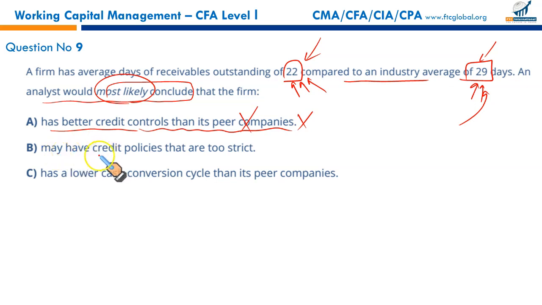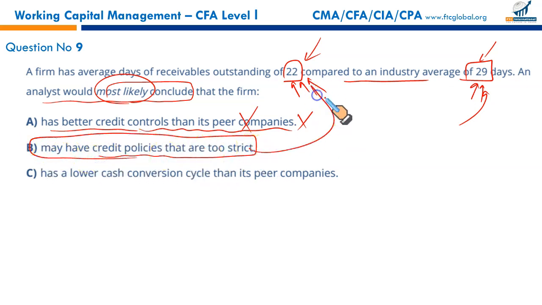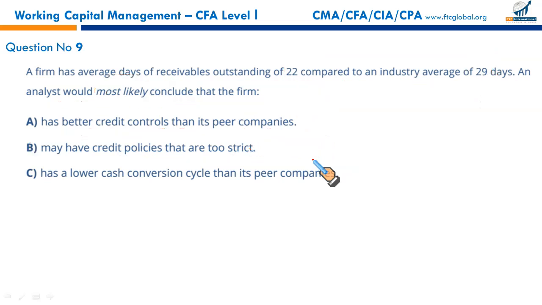The firm may have credit policies that are too strict. Yes, you are forcing your customers to pay more quickly than the industry average. This is the industry average, and you are asking your customers to pay you quickly. This is a strict credit policy, which of course has negative consequences for the company. Why not C? The firm has a lower cash conversion cycle than its peer companies.